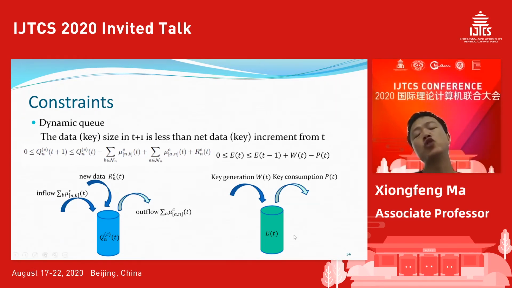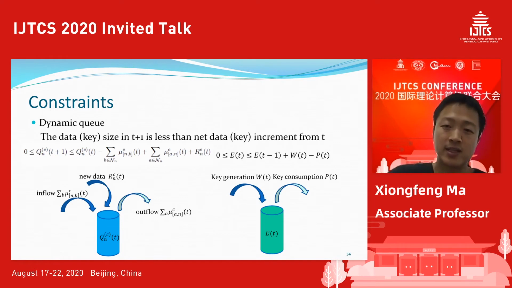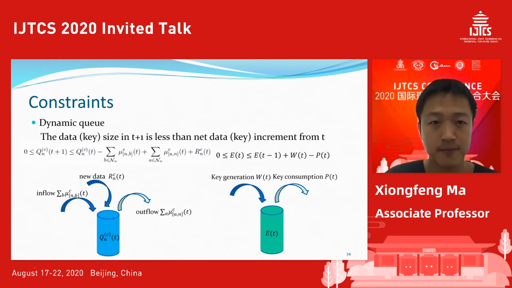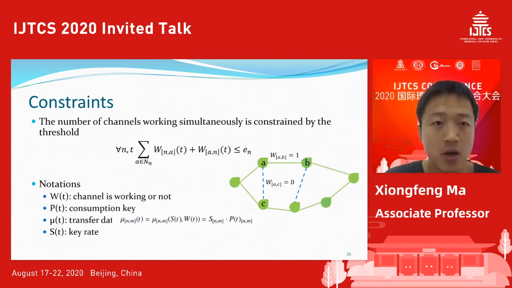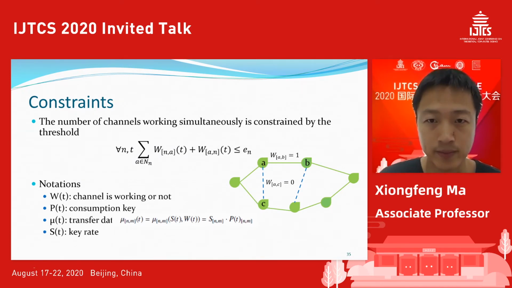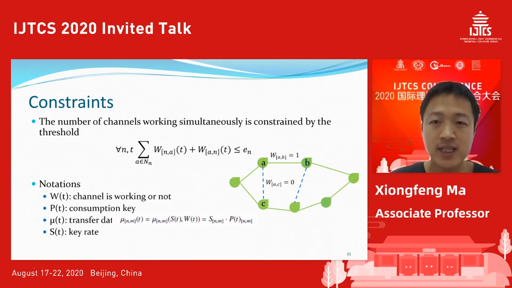From the key side, it's relatively easy. It's just key generation and key consumption. The key storage cannot be negative; as long as it's positive, it's fine. The number of channels matters too, because in a complicated network a bunch of channels will work simultaneously, so there's a big constraint on the threshold.